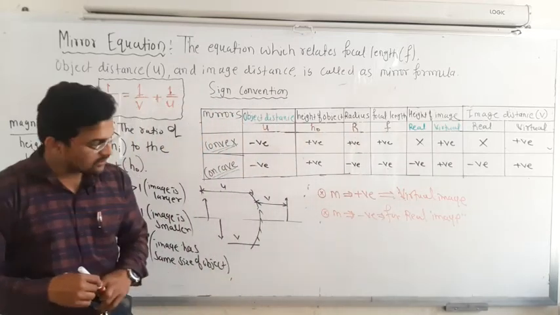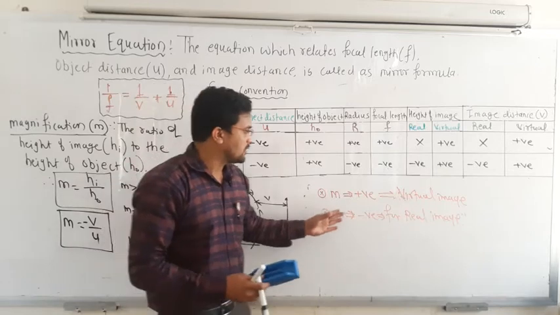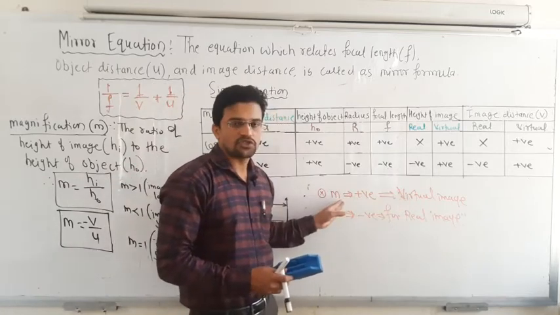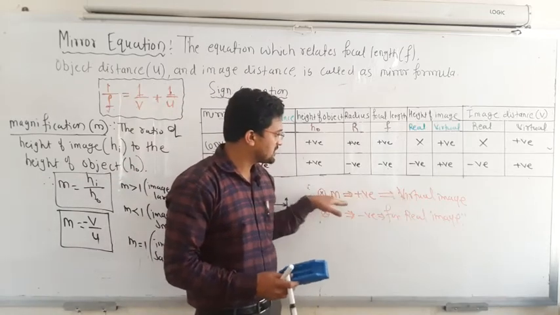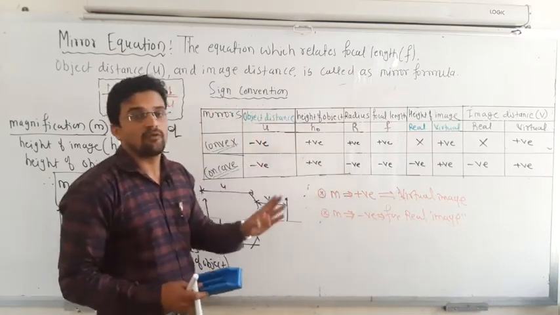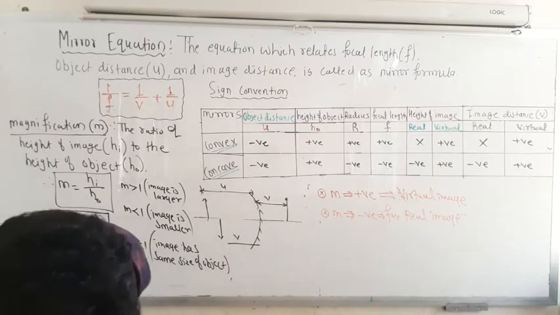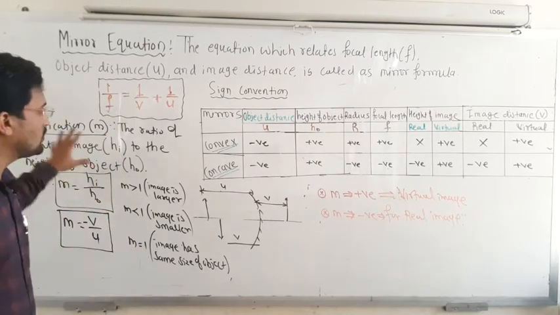Okay. So these are the things you have to remember for 1 mark. Sometimes they ask whether for a virtual image M is positive or negative. So for a virtual image M is positive, and for a real image M is negative. Okay. The image which is formed below the principal axis. Okay. So this is all about the equation, that is the mirror equation.